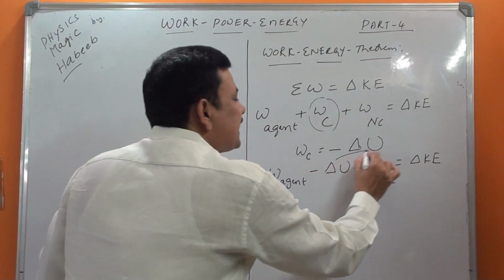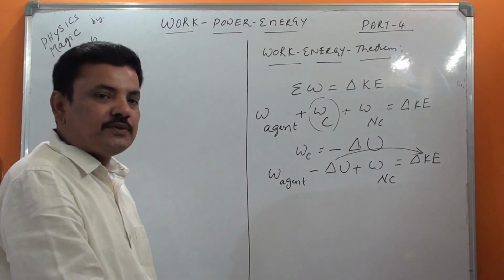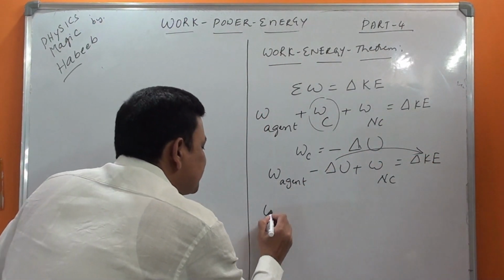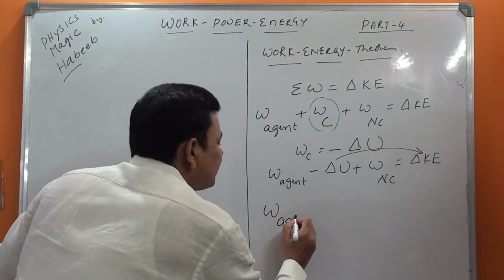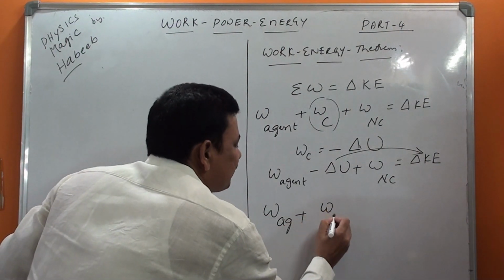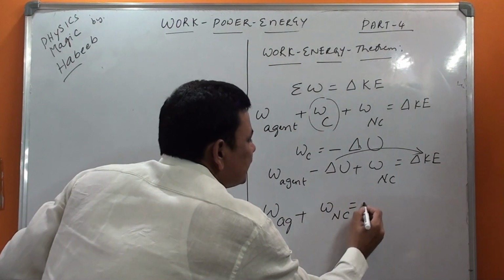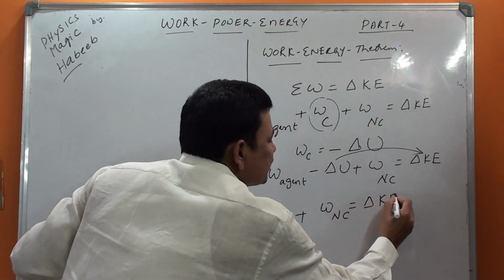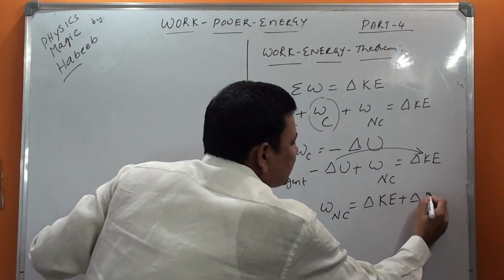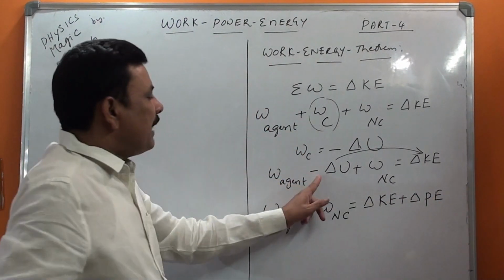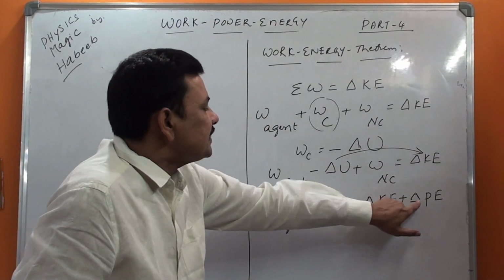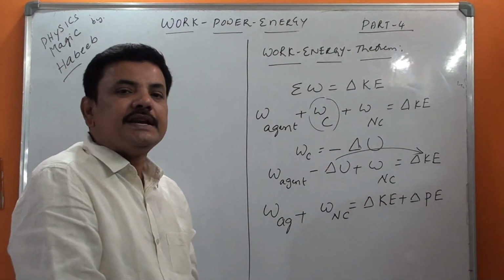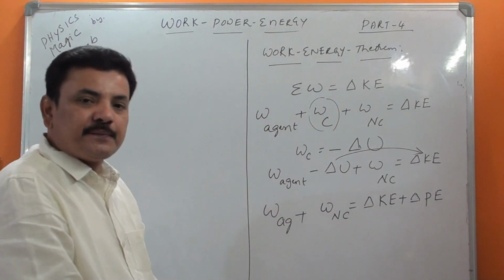So now this change in potential energy I am taking to this side. Then I will be getting W agent plus W non-conservative is equal to delta KE plus delta PE. Minus goes that side, plus change in U means potential energy only. That's why I wrote PE.